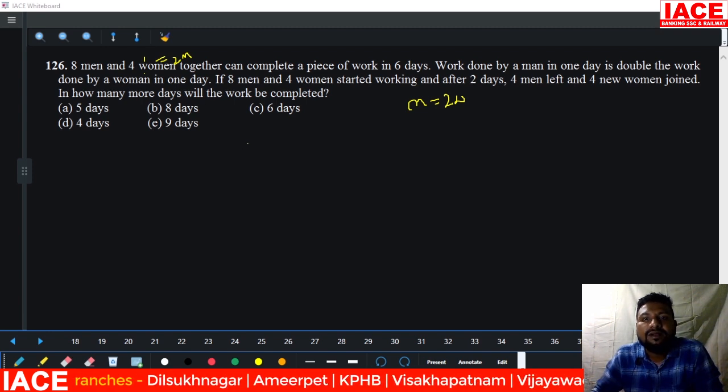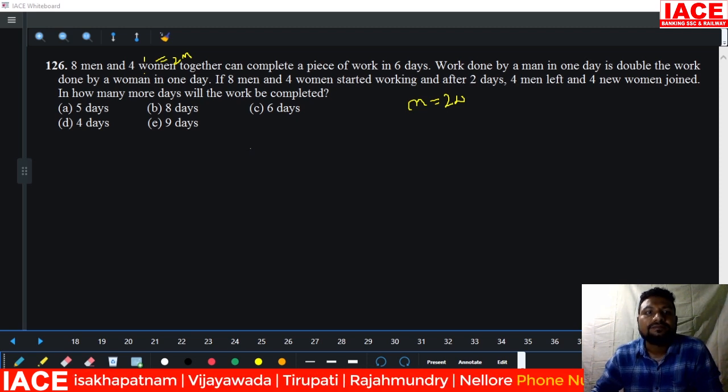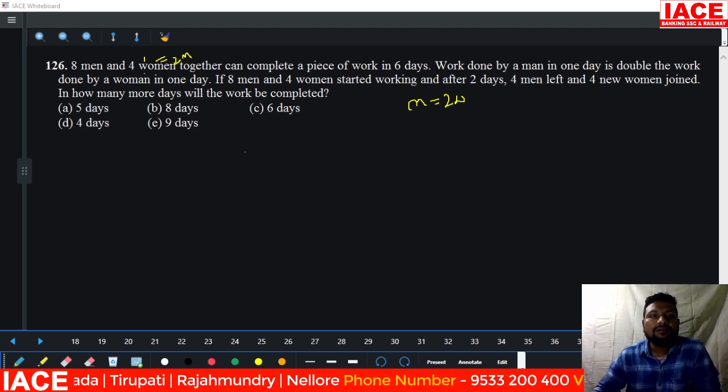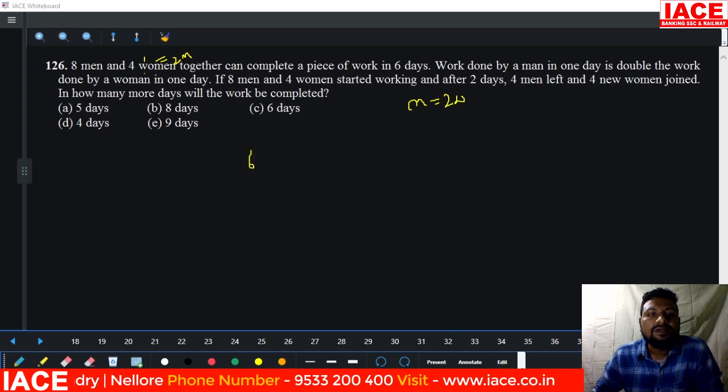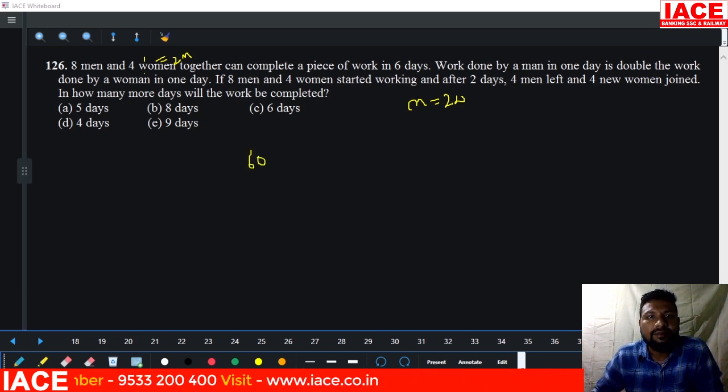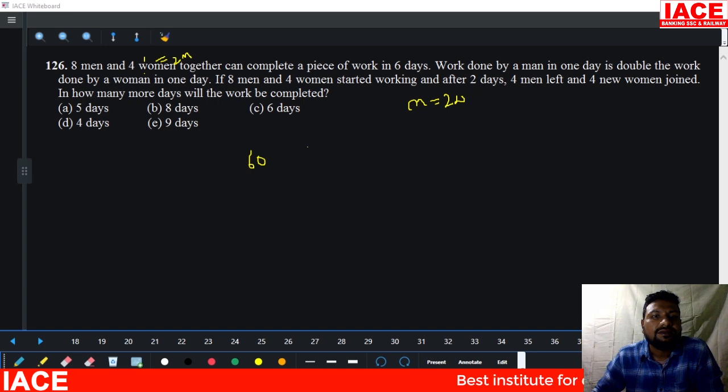10 men complete the work in 6 days. Here the total units is how many units? 60 units. 10 men, 6 days. Then in 1 day, 60 units will be completed. Okay, total work. Okay, 8 men. What is the condition given? 8 men.